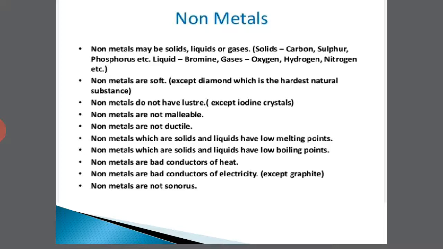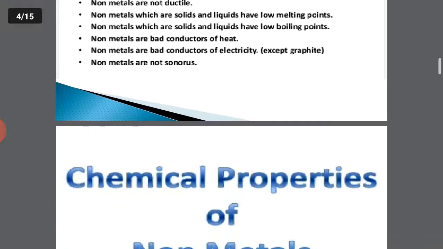So non-metals have almost all characteristics opposite to those of metals. So we studied non-metals, their physical properties. They are just the reverse of metals in most cases.